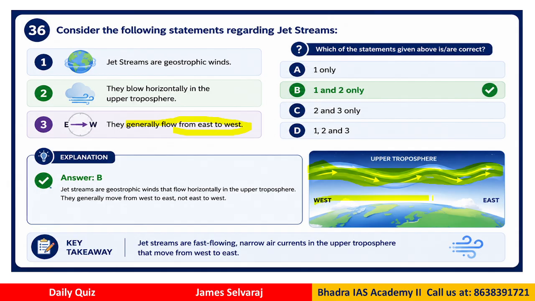Normally they blow from west to east. They don't blow from east to west. Therefore, statement 3 is wrong, and the correct answer would be B. Only statements 1 and 2 are correct. So this is the geography related question.